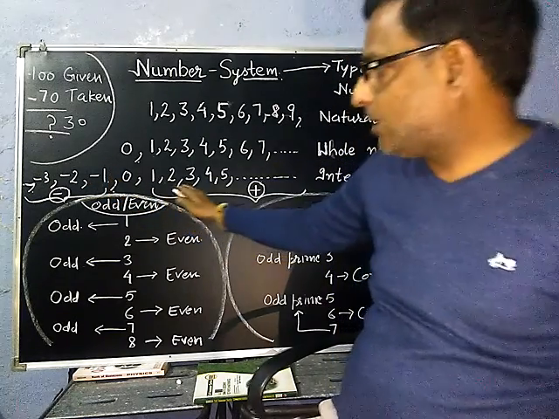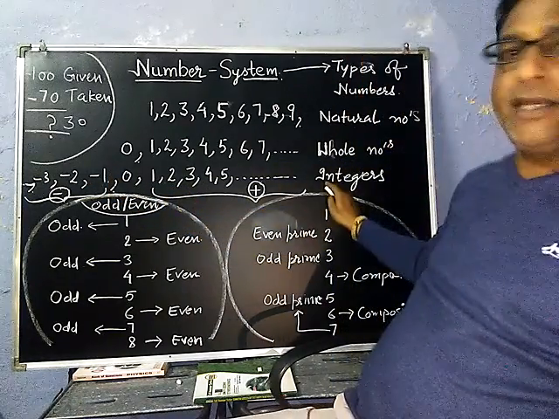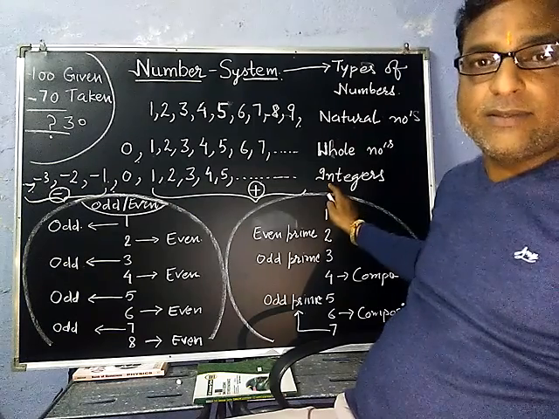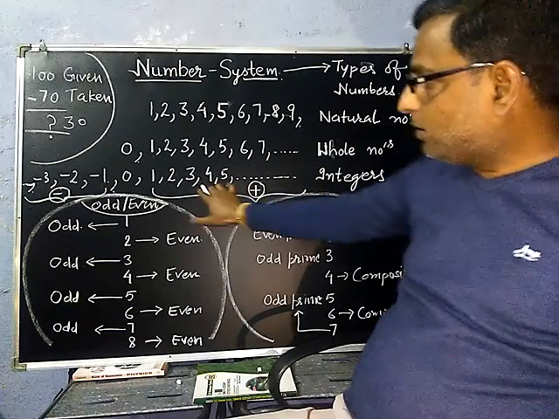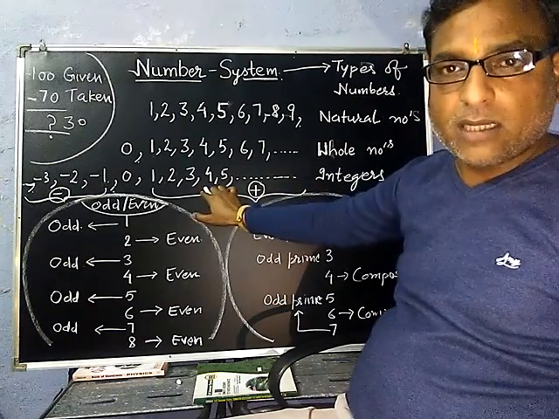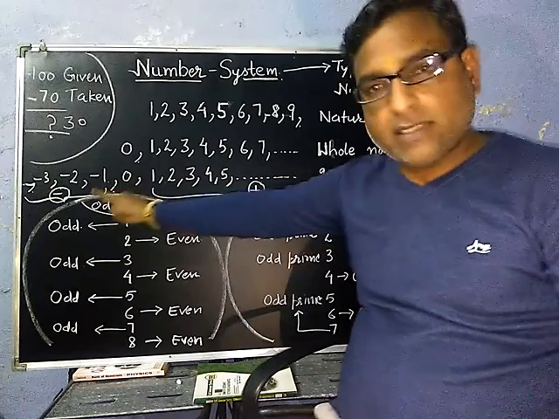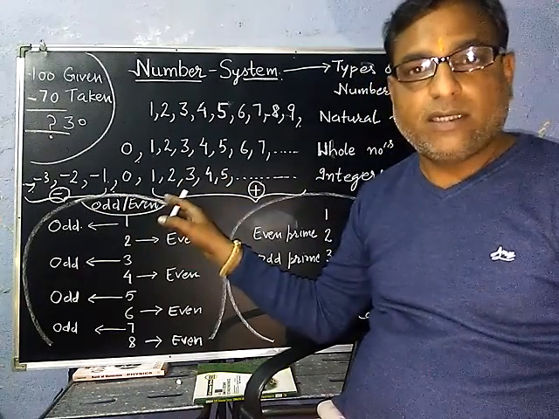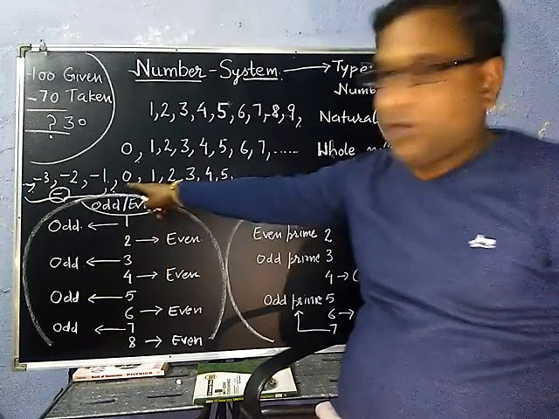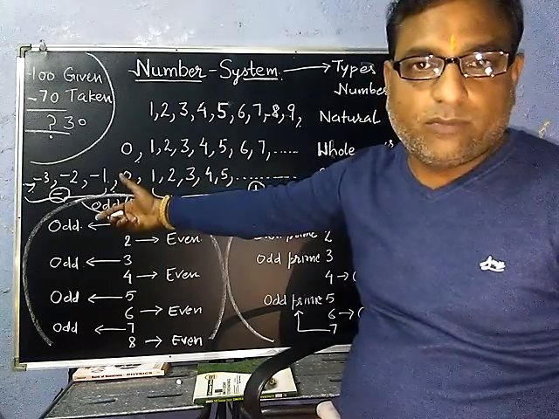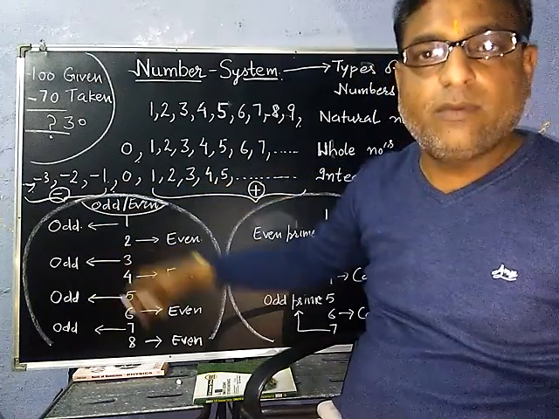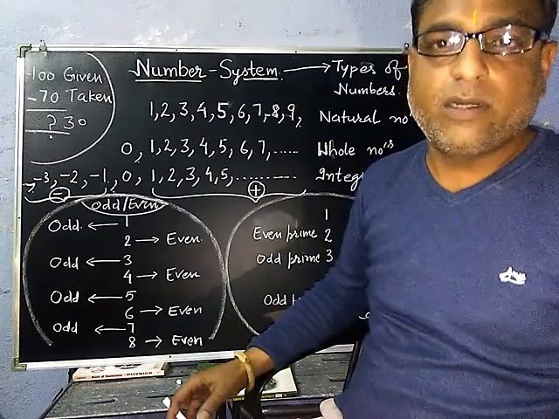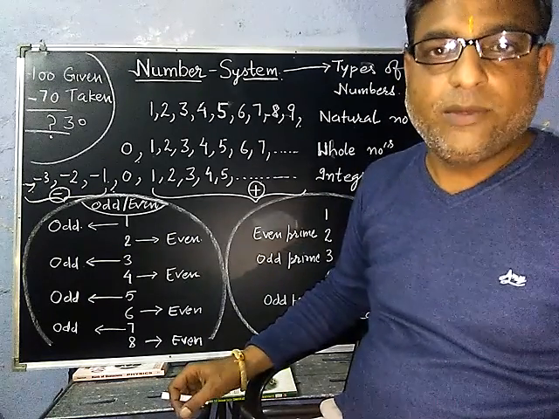So what are these becoming? We can say they are integers. Clear? On the right hand side of 0, these are the positive integers. On the left hand side of 0, these are the negative integers. Is it clear? Now at the same time, what is 0? 0 is neither positive nor negative. That is neutral. Totally neutral.